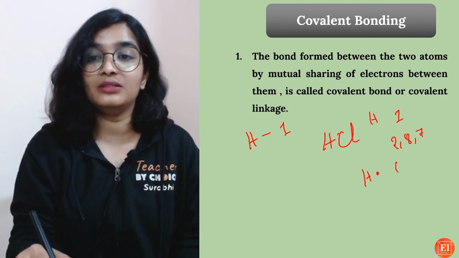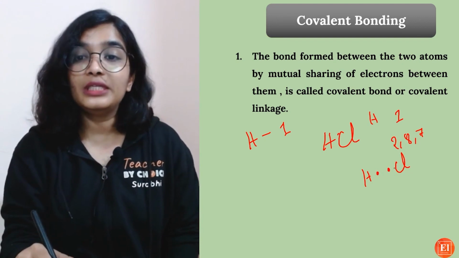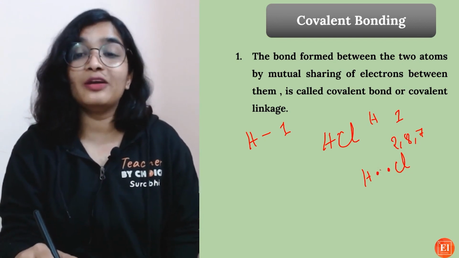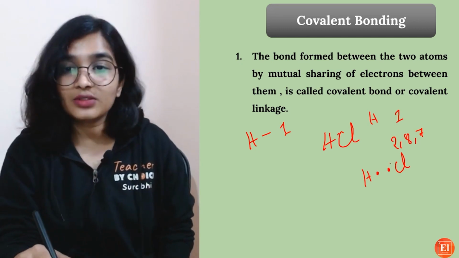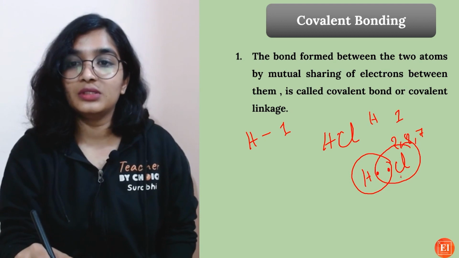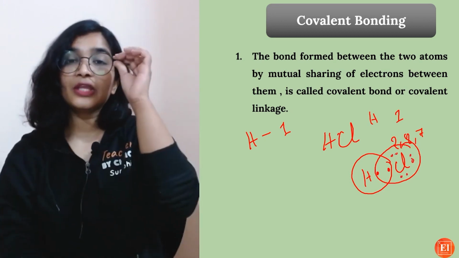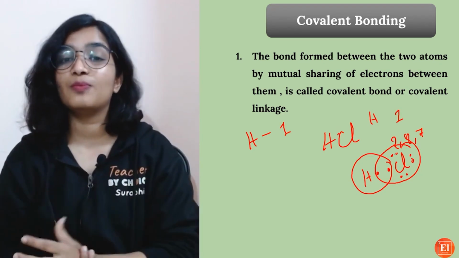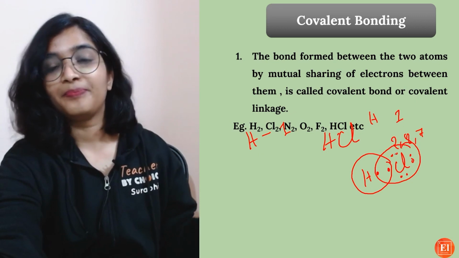Okay, I have one. You also donate one electron to the bonding. Now these 2 electrons, or one pair of electrons, belongs to both the atoms. So this is also stable. If I have to write chlorine, 1, 2, 3, 4, 5, 6, 7, 8. This is also stable. So this is how a covalent bond is formed, by sharing of electrons.